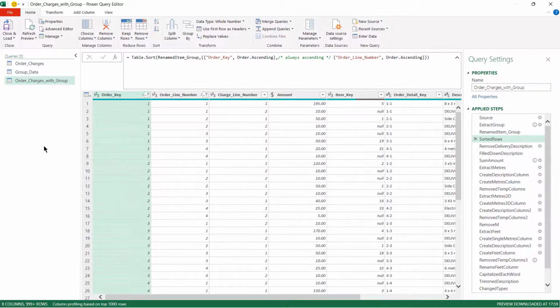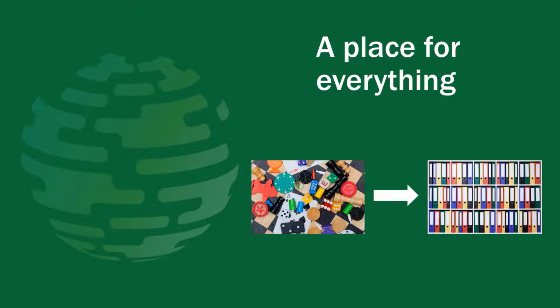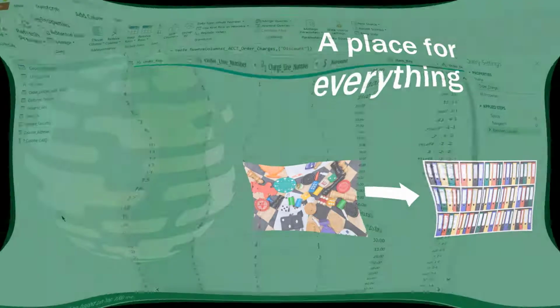Now we've looked at how we can make comments and expand on our descriptions. Another thing to consider when we've got lots and lots of queries is how we should actually organise them. And that's what we're going to look at next. There's a very old saying in the UK which goes, "A place for everything and everything in its place." It's meant to be the recipe for how you never ever lose anything again. And it can be applied to queries too. So let's have a look at how we can organise our queries so we never lose anything again.